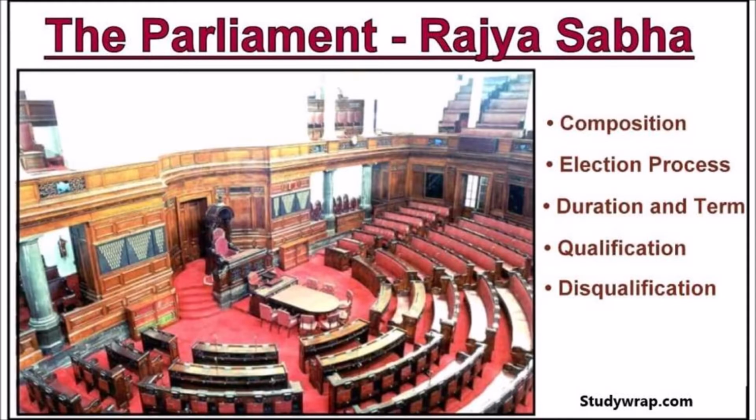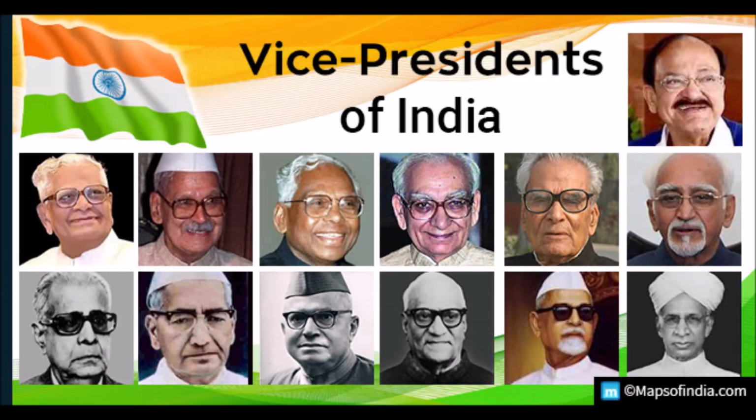Rajya Sabha, also called the House of Elders. Total members is 250. In this, 238 members are selected from state assemblies and union territories. 12 members will be nominated by the President of India. 6 years of term, but every 2 years, 1/3 of members will retire. The Vice President is the chairman of this house, also called the upper house of the Parliament.